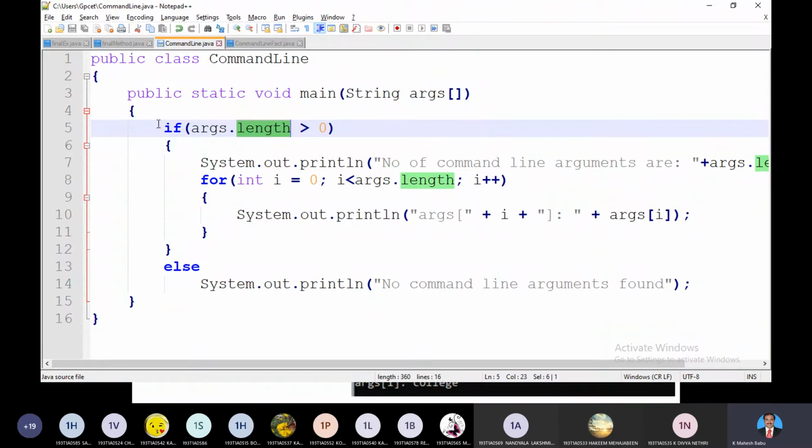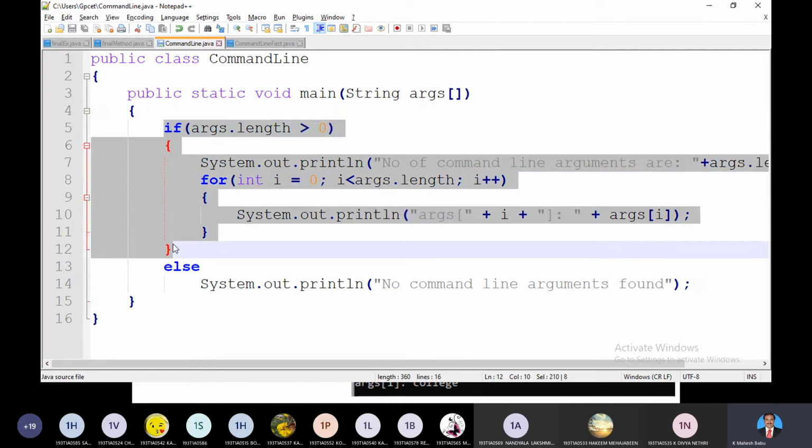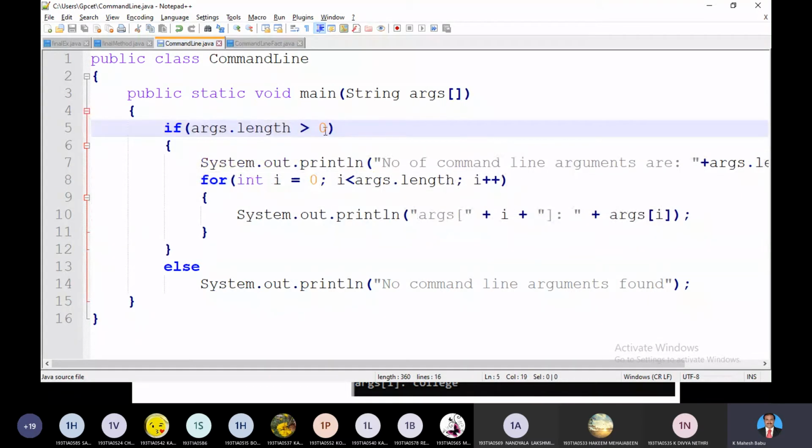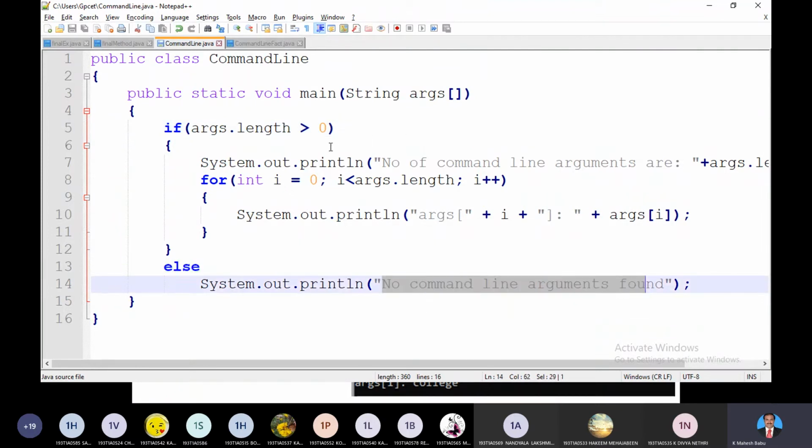Please remember, whenever args dot length is greater than 0, it means definitely the user supplied certain parameters, so we execute the true block of the if condition. If it is false, say 0, there is no argument supplied. In that situation, it comes to the else part and prints no command line arguments supplied, right?